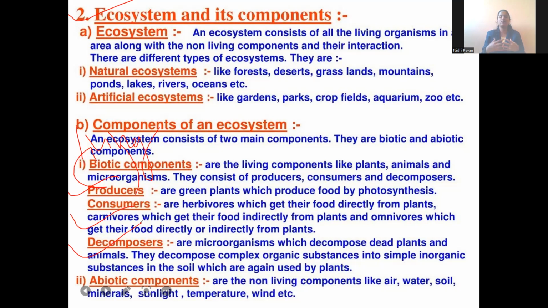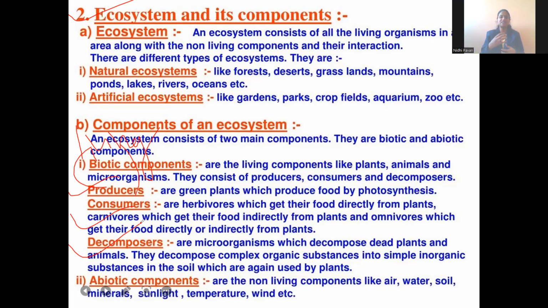So the first biotic component, producers. In this we will get the plants and the algae, which have the ability to photosynthesize to produce their own food. Okay. Then the next one is consumers. These are the living organisms which are directly or indirectly dependent on the producers. So we human beings eat the plant and plant products. We eat animal and animal products. Animals eat plants. Animals will eat animals. So these all are the consumers which are dependent on the producers. So that is also one kind of subdivision of a biotic component, we can say.